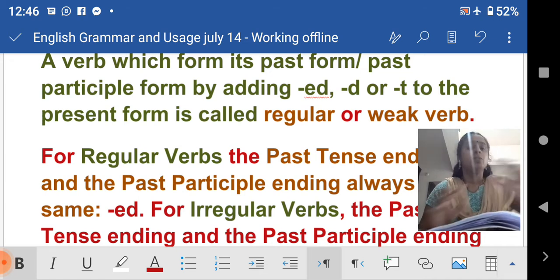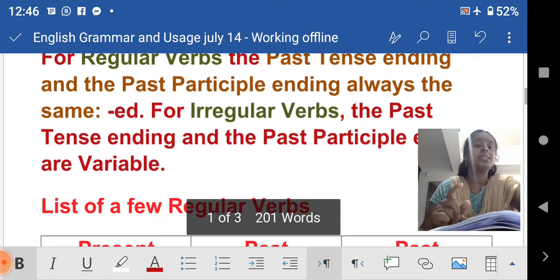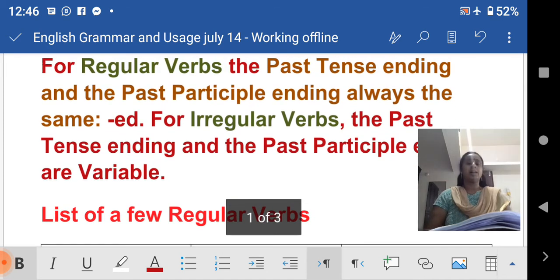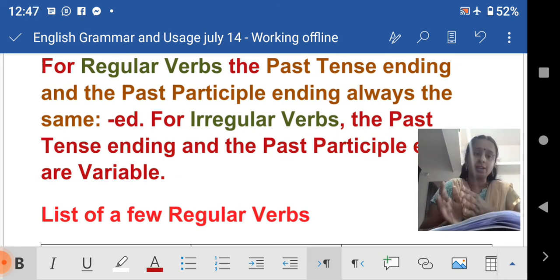Are you clear? For regular verbs, the past tense ending and the past participle ending are always the same. Look here, work is the base form, and we added ed to the word work in the past tense, and again in the past participle form we added ed at the end of the word.